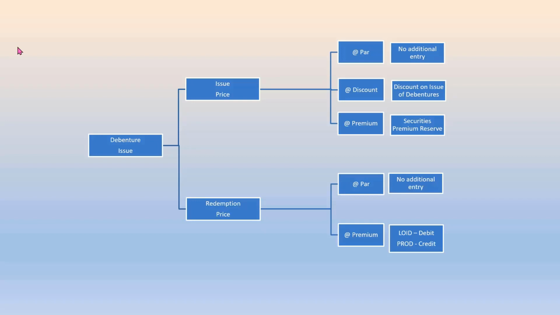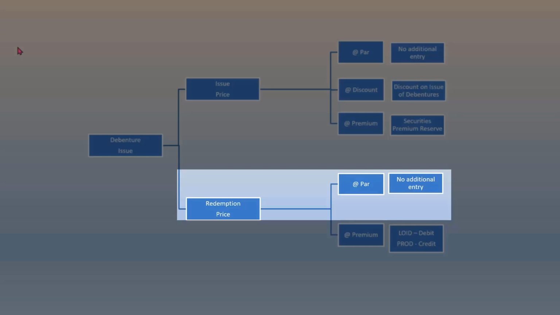When the amount payable at the time of redemption is equal to its nominal or face value, the debentures are said to be redeemed at par. In the normal course, redemption price would be at par if the terms of redemption are not mentioned while issuing debentures. There is no gain, there is no loss.